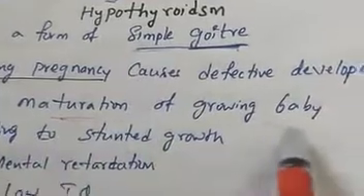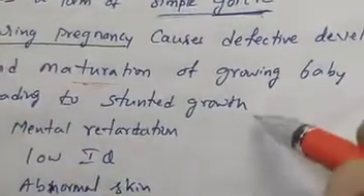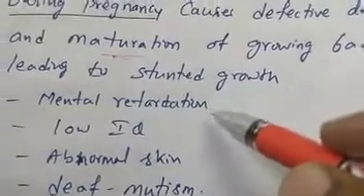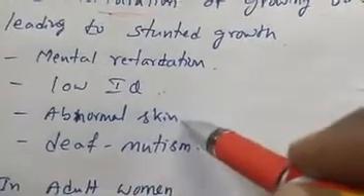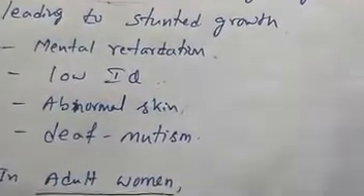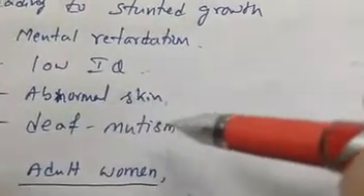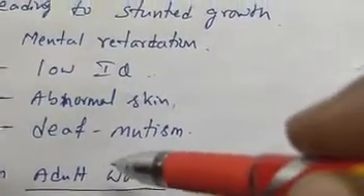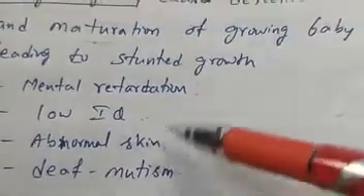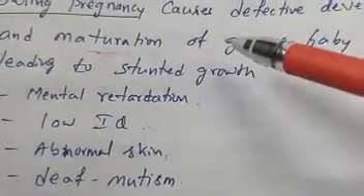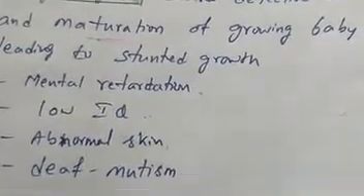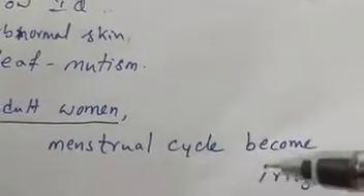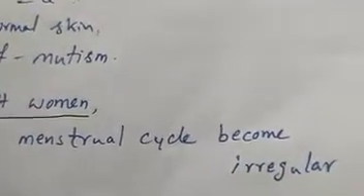So defective development and maturation of that growing baby leads to stunted growth, mental retardation and low intelligence coefficient, low IQ. Abnormal skin will be there, the skin looks somewhat scaly, and deaf mutism, not able to speak, not able to listen. So if during pregnancy the woman has hypothyroidism and simple goiter, these are the conditions. In the case of adult women, an irregular menstrual cycle will be there.